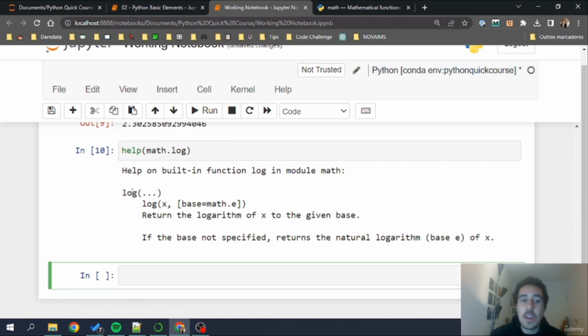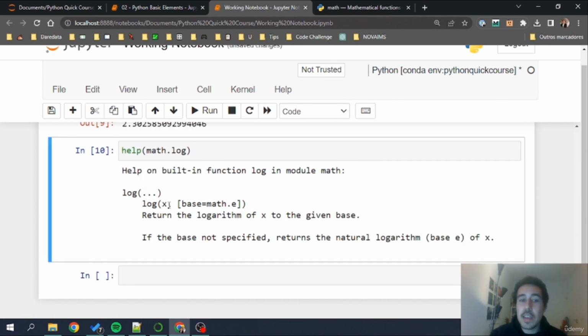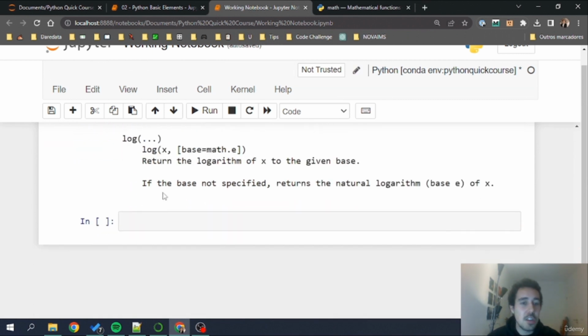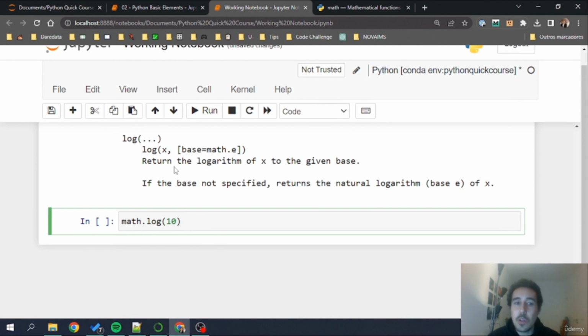Now notice, we have a log x, and then we also have a base. So x is the number that we are applying a logarithm to. And then the base, by default, is math.e. Okay, but we can specify another base by specifying a new argument in our function. So our function here has only one argument by default, and this enters by order. We'll get there in a couple of moments with the order of the arguments in the function. Don't worry too much about it for now.